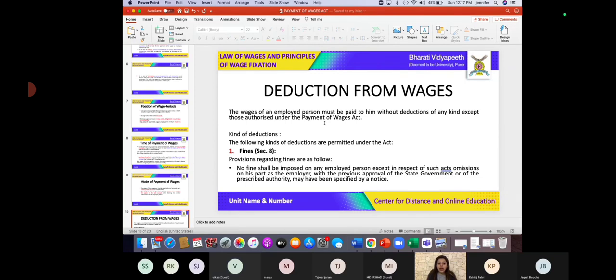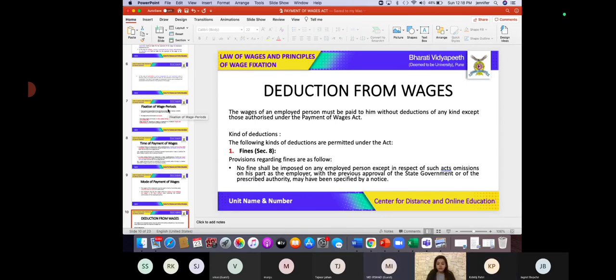We already have studied overall what the deductions are which are considered as lawful, in the sense that if the employers are deducting wages for all these reasons, then definitely those deductions are going to be considered as valid. Now we are going to study each deduction very properly. Can you all see my screen? Can you all see the PPT?